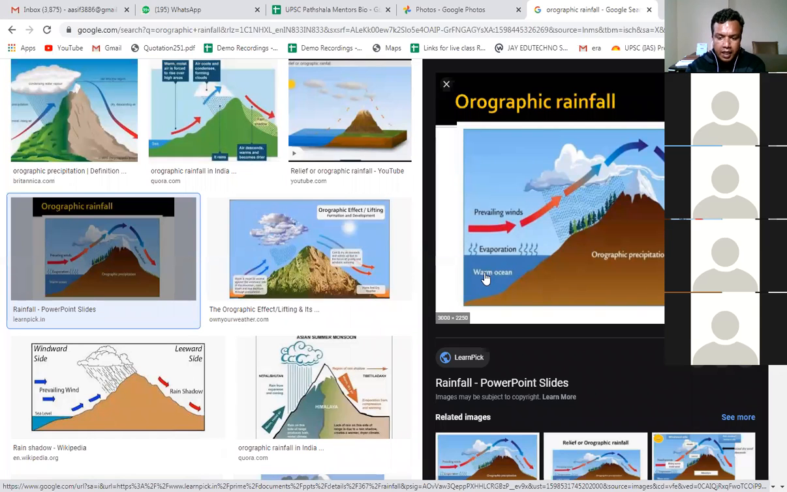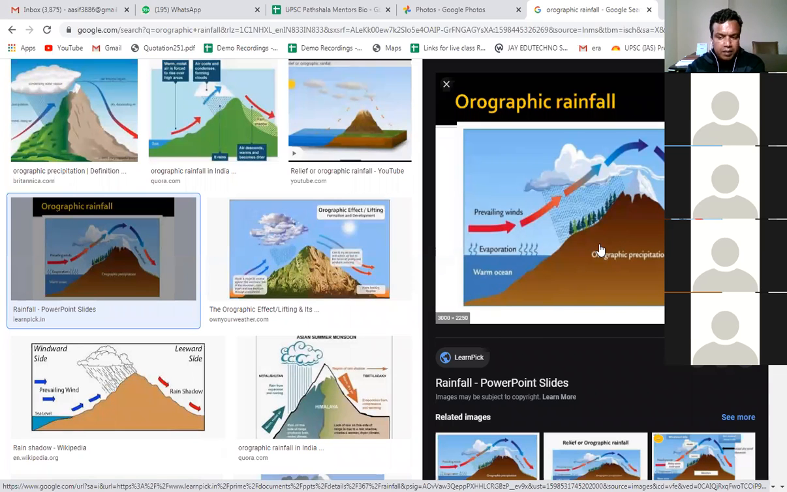Orographic rainfall is created due to the orographic barrier. In this orographic barrier, the moisture is added. There is heavy rainfall on the windward side, and there is less rainfall or zero rainfall in the rain shadow region. So on this side there is no rainfall, and on this side there is rainfall. In India, we can see that in the eastern part of the Western Ghats there is no rainfall, but in the western part of the Western Ghats, that is the Konkan region, there is heavy rainfall, right?